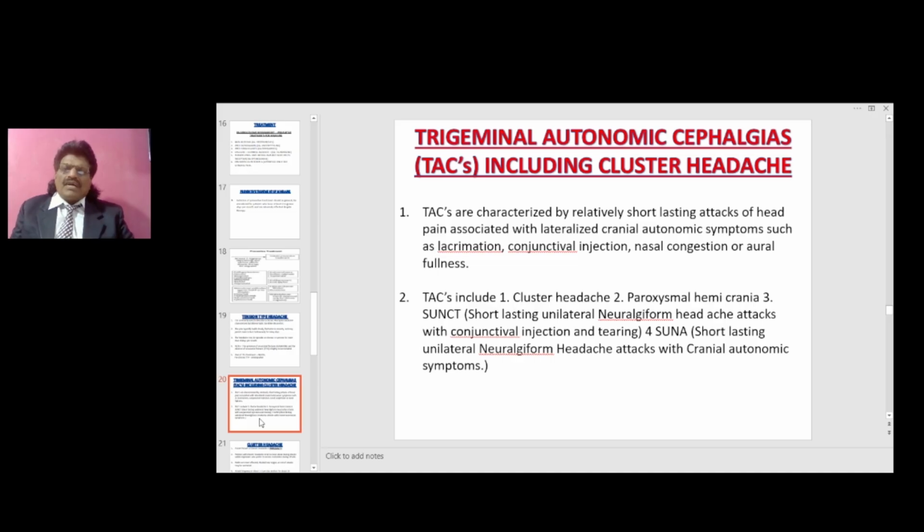Trigeminal autonomic cephalgias are characterized by relatively short lasting attacks of head pain associated with lateralized cranial and autonomic symptoms such as lacrimation, conjunctival injection, nasal congestion or oral fullness. The trigeminal autonomic cephalgias include cluster headache, paroxysmal hemicrania, SUNCT, short-lasting unilateral neuralgiform headache attacks with conjunctival injection and tearing, or SUNA, short-lasting unilateral neuralgiform headache attacks with cranial autonomic symptoms.